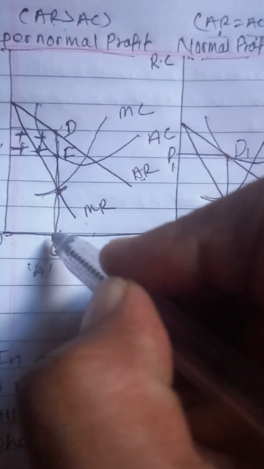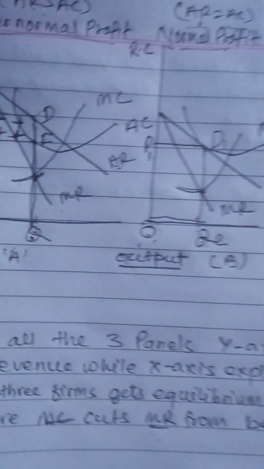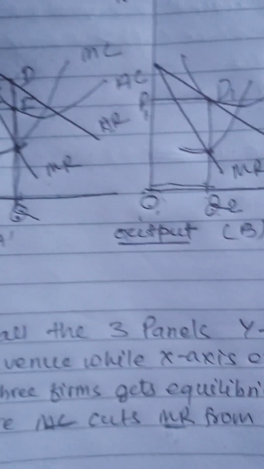Figure A shows average revenue QD and average cost QF. Average revenue QD is greater than average cost QF, and supernormal profit is the plus plus shaded area. Supernormal profit of the firm is this plus plus shaded area.